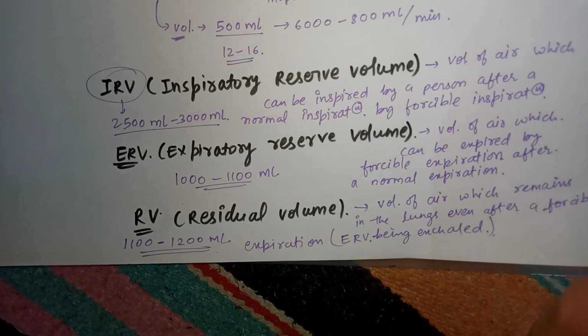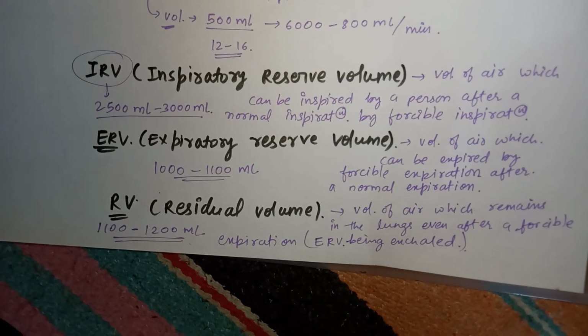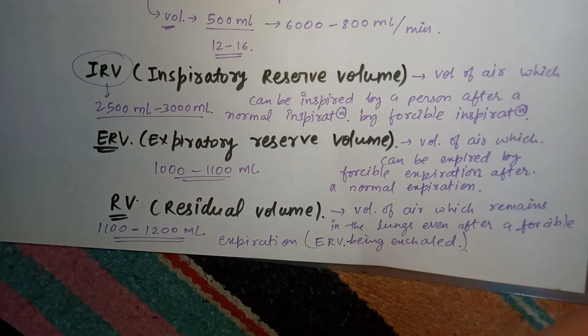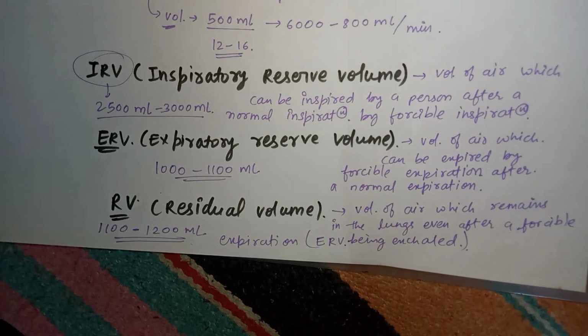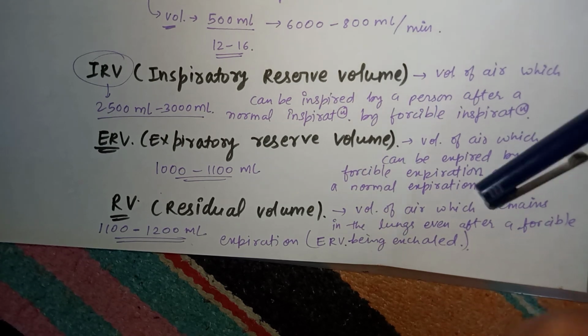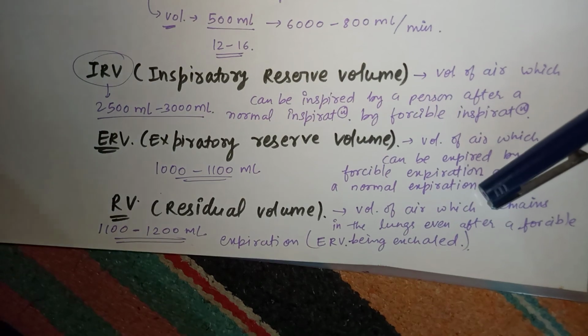And what is residual volume? The volume of air which always remains in the lungs even after a forcible expiration, or you can say after expiring ERV also. The remaining volume is known as residual volume, which accounts for 1100 to 1200 ml of air. All right. Then now we talk about the capacity.